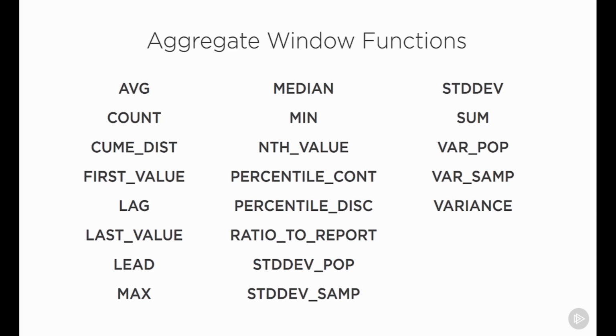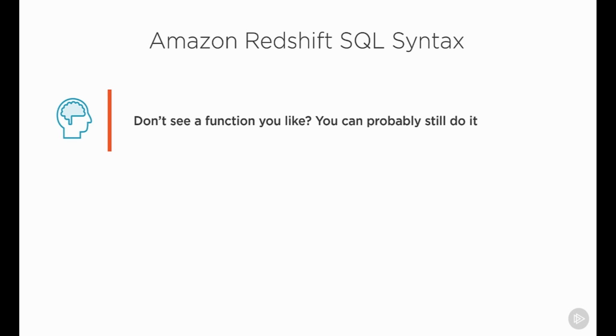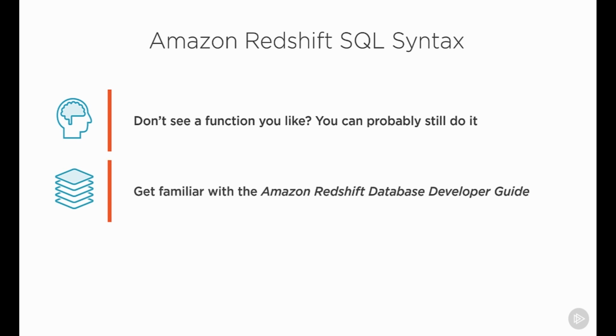Now, there is no rollup statement that some of you may have in other engines such as SQL Server, but the concept is fully accessible through a combination of group by, union, and other clauses. Just means that you might have to use a little more syntax to get there. Again, what I recommend most is spending some time with the published Amazon Redshift Database Developer Guide. This is your authoritative source and the complete documentation for Amazon Redshift supported SQL syntax.